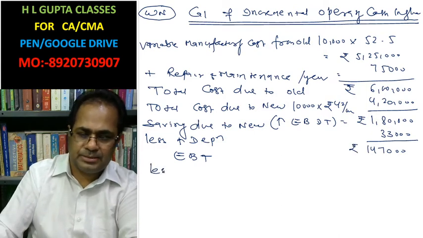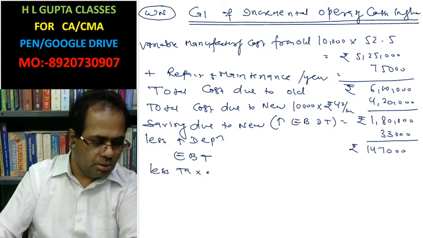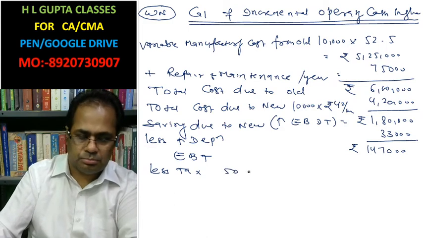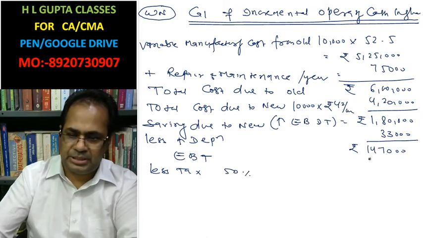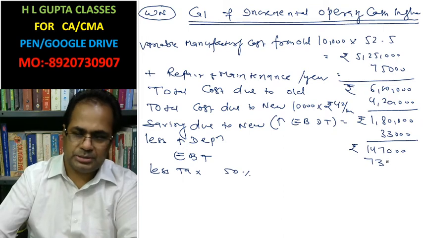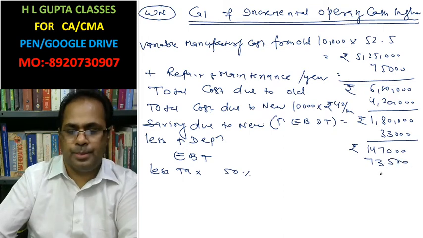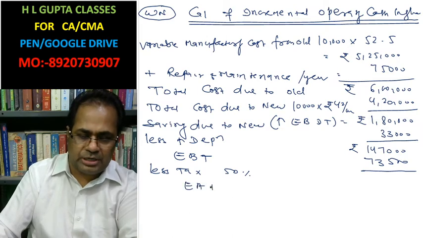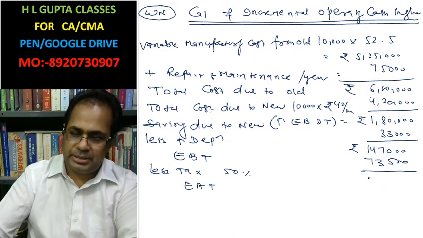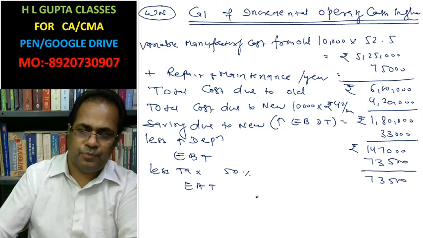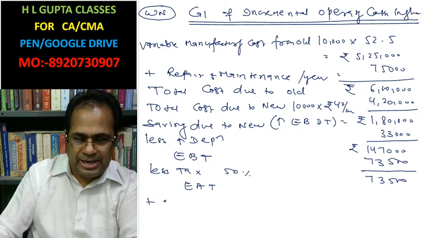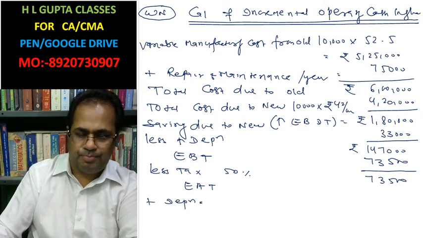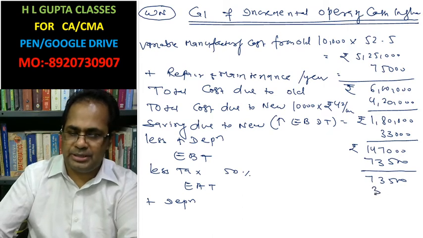Less tax at 50%, 73,500. This is earning after tax, 73,500. Add depreciation 33,000.